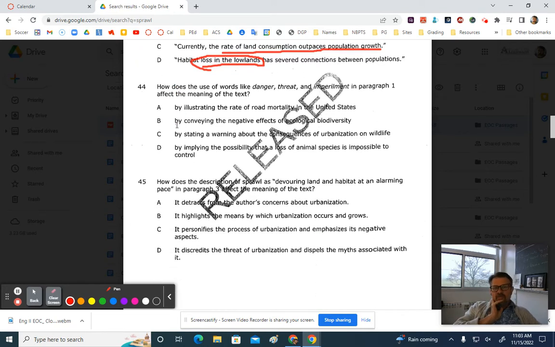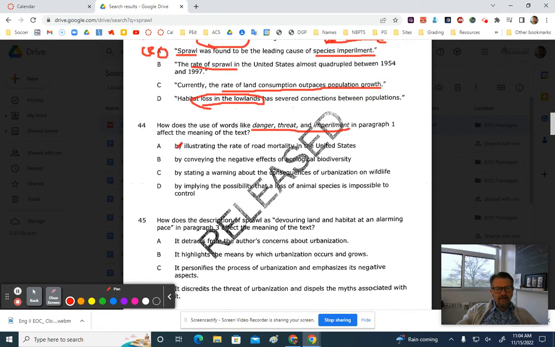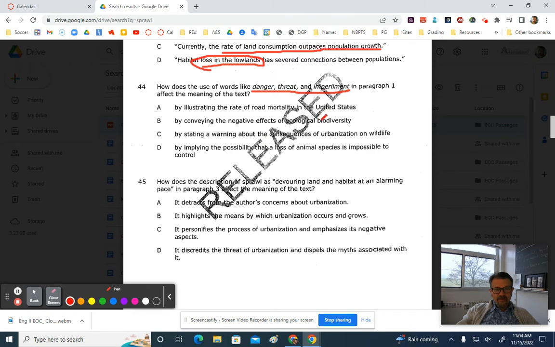How does the use of the words like danger, threat, and imperilment in paragraph 1 affect the meaning of the text? Okay, remember, always start with positive and negative. So these are all negative words, danger, threat, and imperilment. Can we eliminate anything here? Road mortality, that would be negative. Negative effects would be negative.